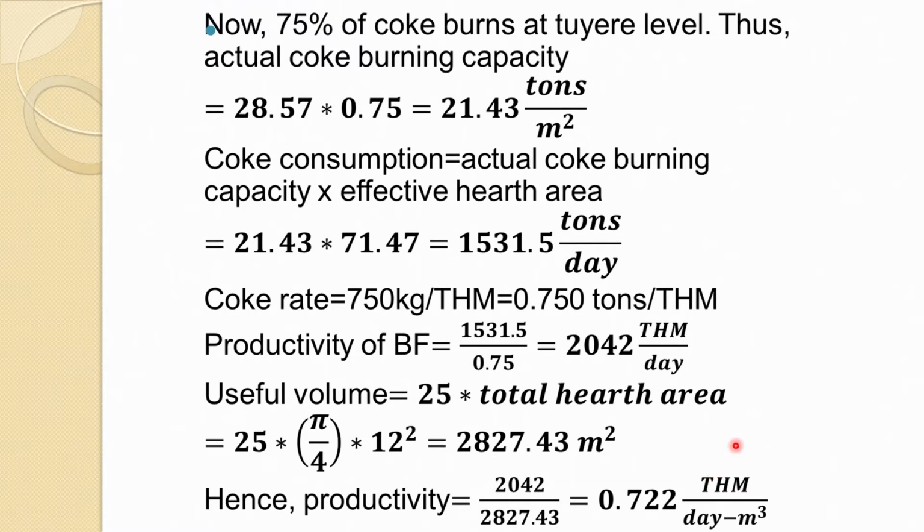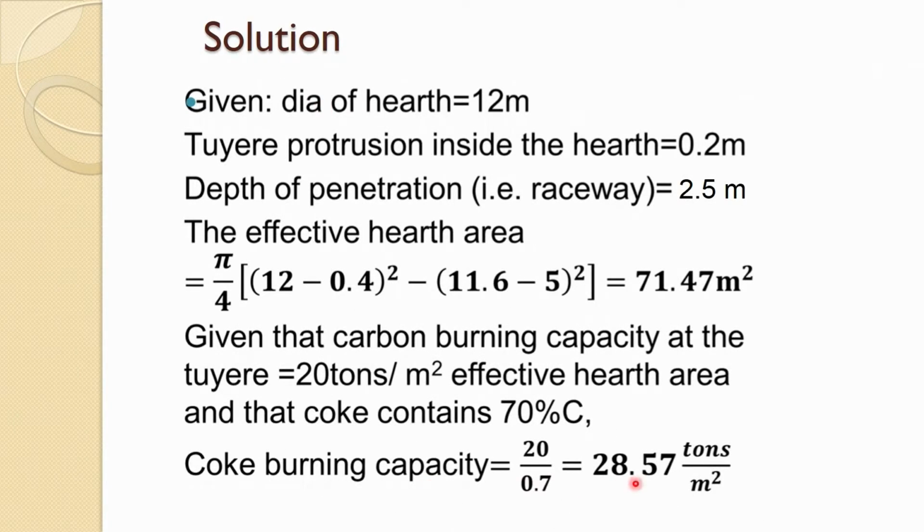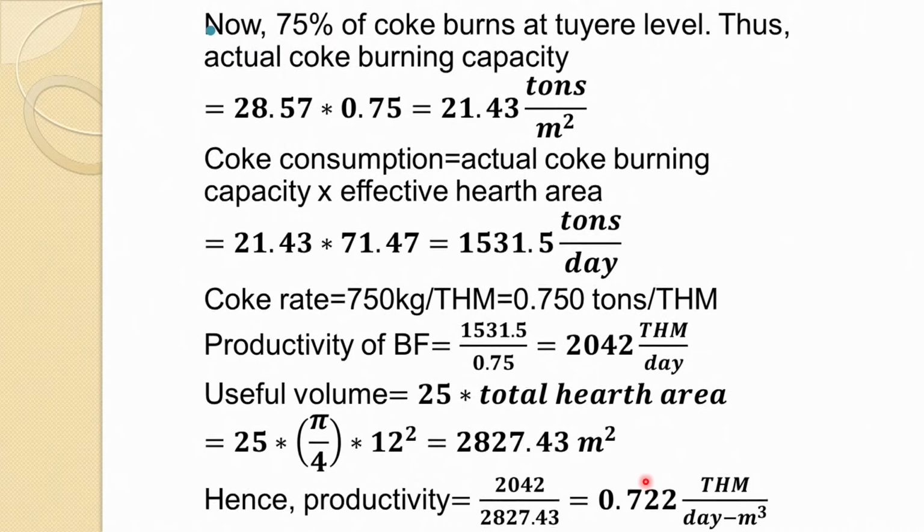And now we have to find out the coke rate. 75% of coke burns at the tuyere level, which is given again. So of the total burning capacity we got, only 75% burns. So the actual coke burning capacity is 21.4 tons per meter square.